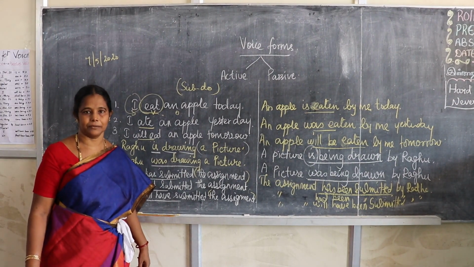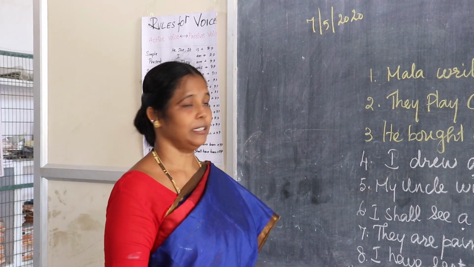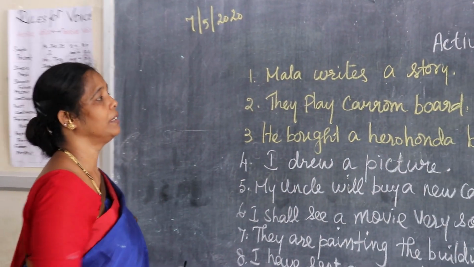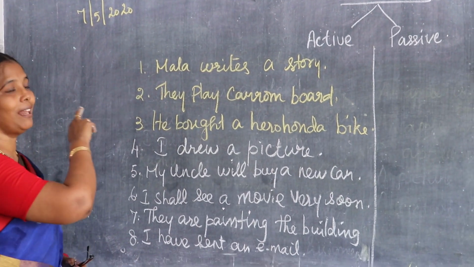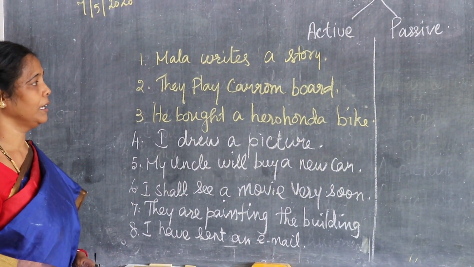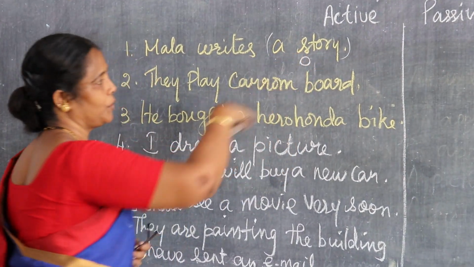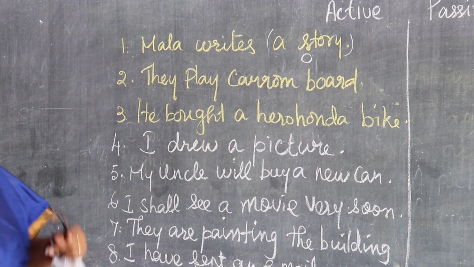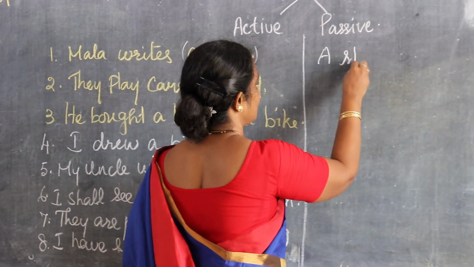Okay, passive voice part 2. Welcome back, students. Let me explain some more examples. See the first sentence: Mala writes a story. Here, story is an object, so the object is changed into the subject in the passive form. A story.